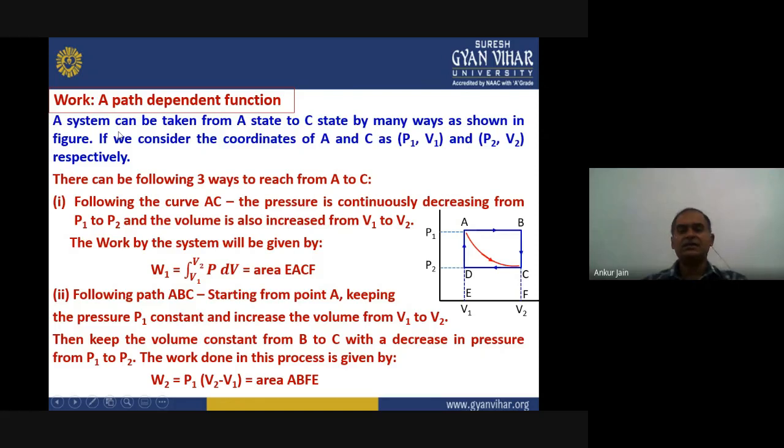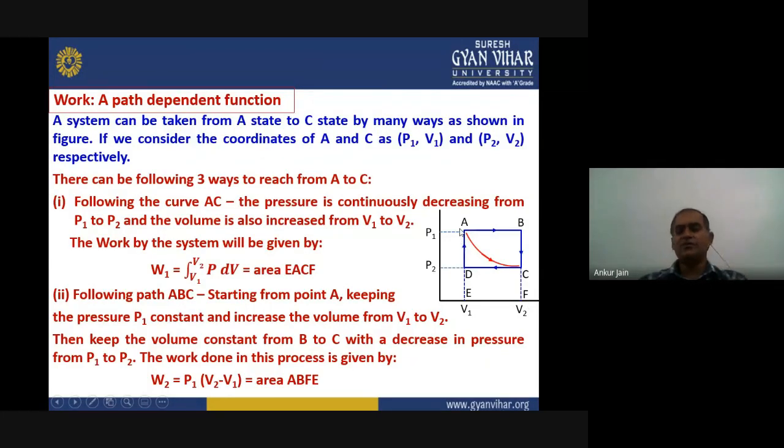For that, let us consider that a system is taken from state A to state C. The coordinates for state A are P1 for the pressure and V1 for the volume. Now it is taken to the second state, whose coordinates are pressure P2 and volume V2.